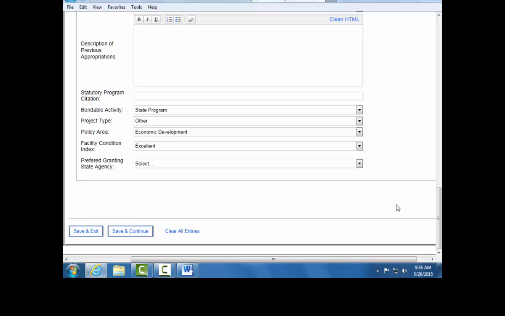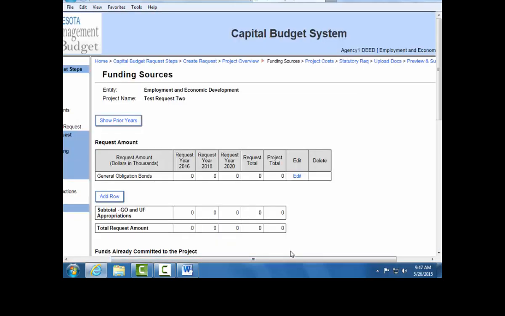When you have completed the project overview screen, users have two options. You may save and exit and return to your request at a later date, or you may select Save and Continue to save your information and continue on to the next screen. This will take you to the funding sources page.